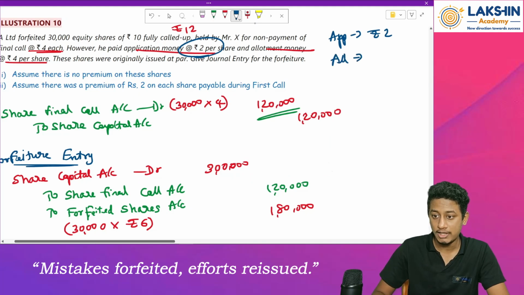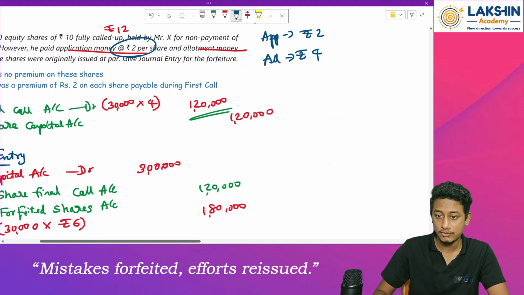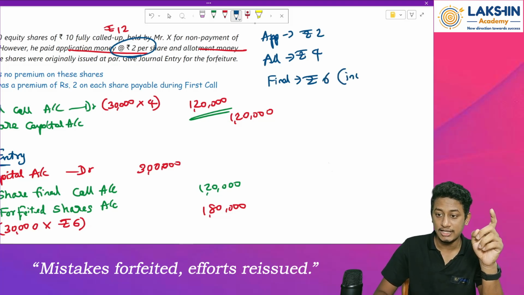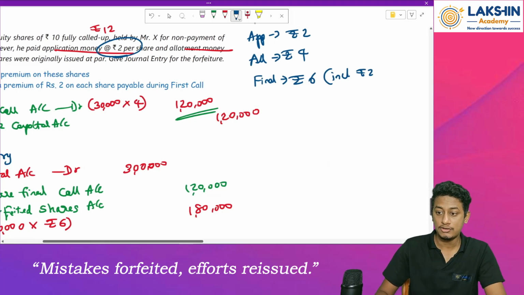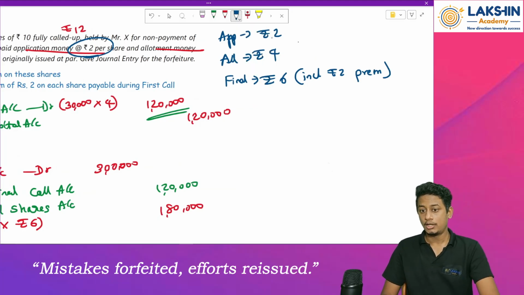On allotment I will receive rupees 4 per share. Then on final call how much will I receive? Rupees 4 plus 2, 6. So in this, including rupees 2, premium. Rupees 2 is the premium over here. Right? Okay.